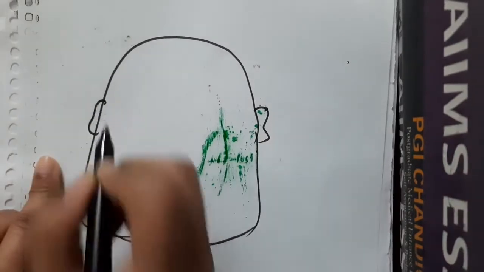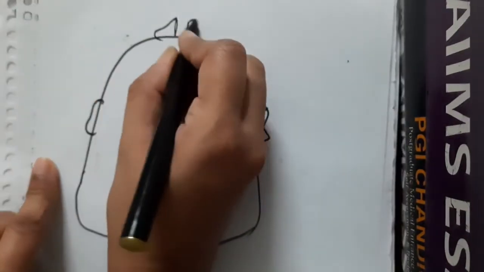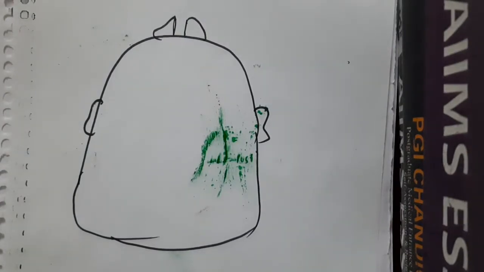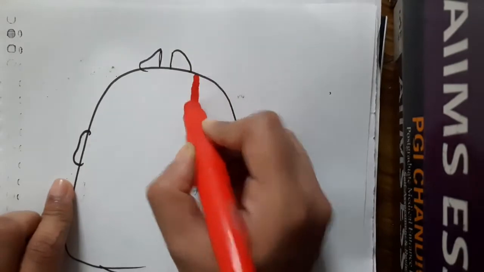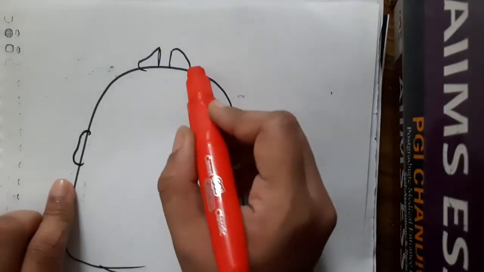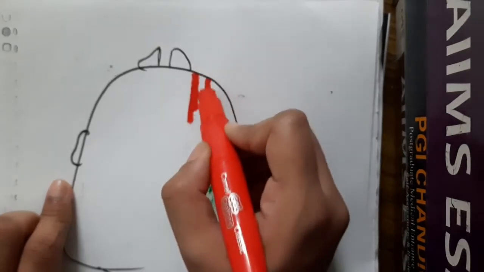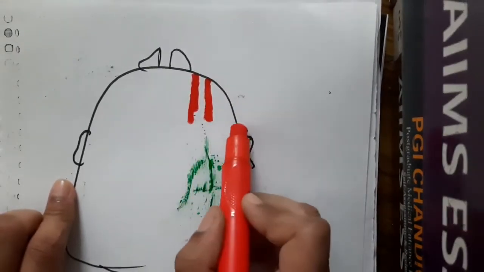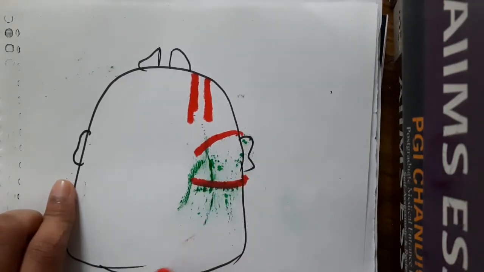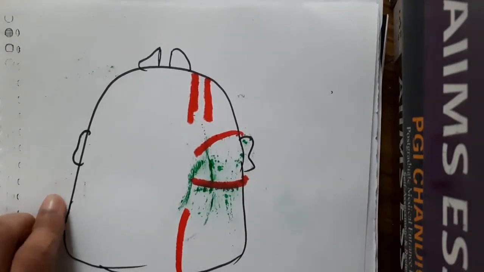Okay, so this is the scalp. The arterial supply of the scalp is almost similar to the nervous supply, the sensory supply. So the arterial supply includes the supratrochlear artery, supraorbital artery, superficial temporal artery, posterior auricular artery, and occipital artery.